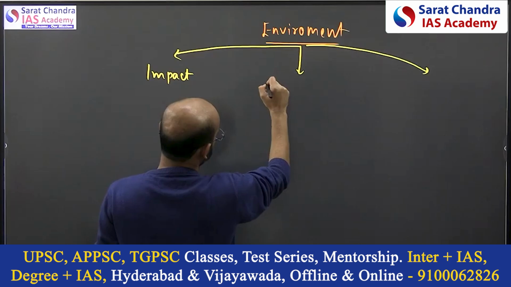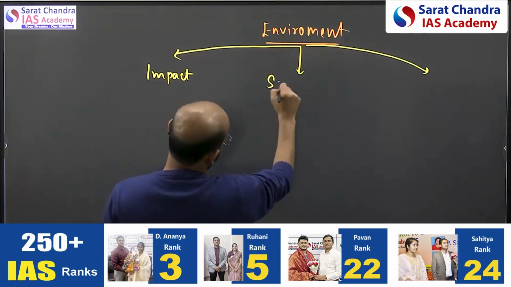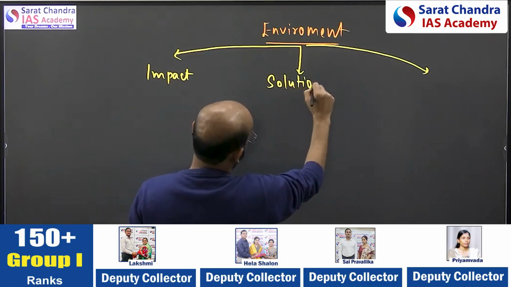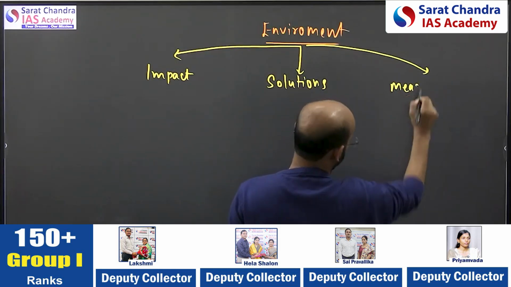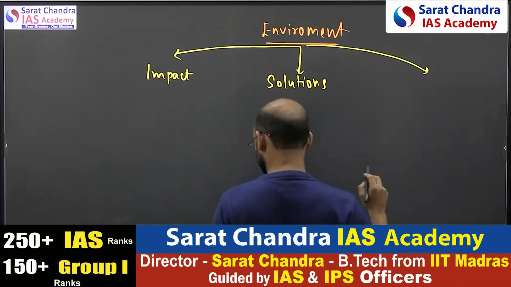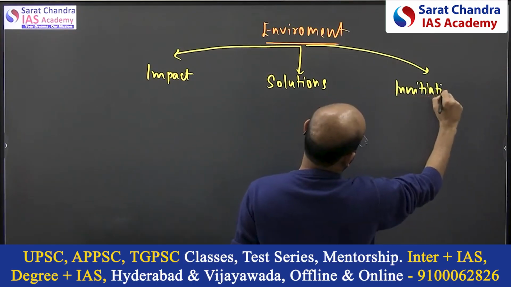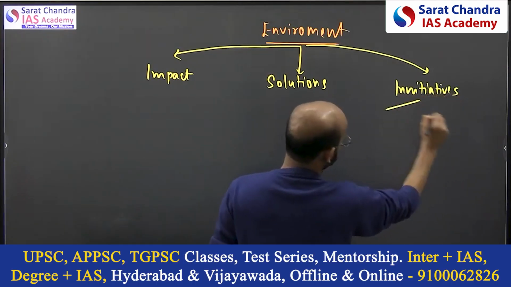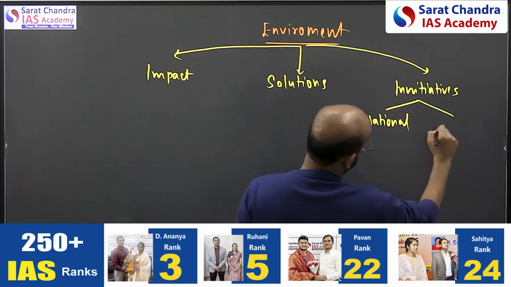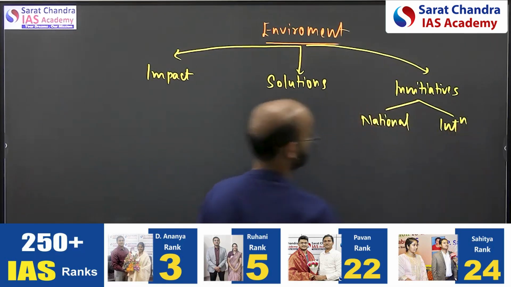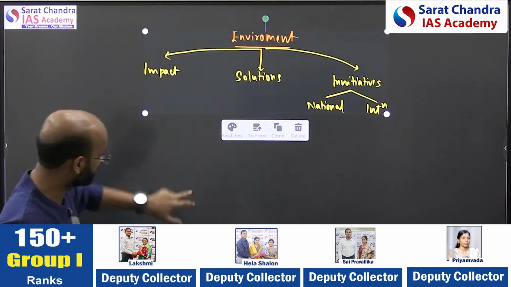Second, they are asking measures, or let's say solutions. Let's write it as solutions. Third, they are asking measures taken, or let's write it as initiatives. Here they are asking the national level as well as international level initiatives. Okay, these are the three where the pattern can be created.